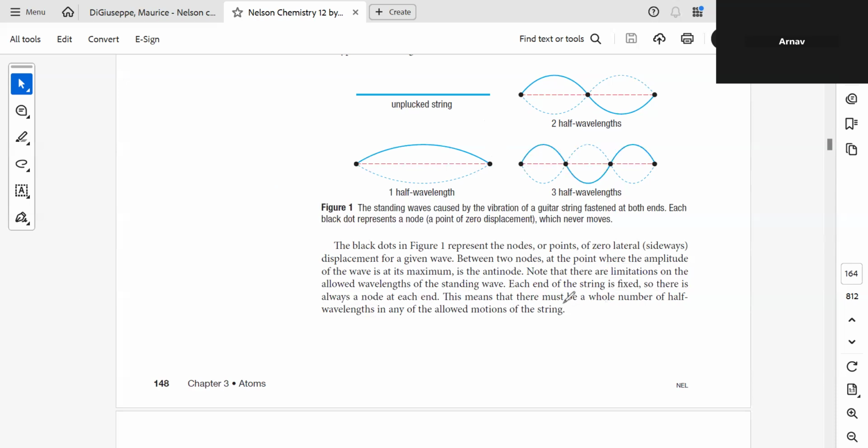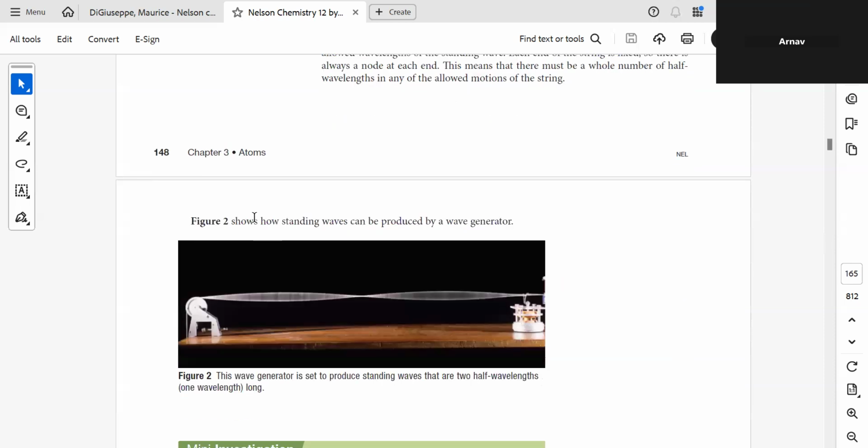So this means that there must be a whole number of half wavelengths in any of the allowed motions of the string. Here you have two halves, here you have three halves, here you have one half. Only then can you say that the wave is actually a real wave. You cannot have fractions, correct? You cannot have fractions. Is that clear?